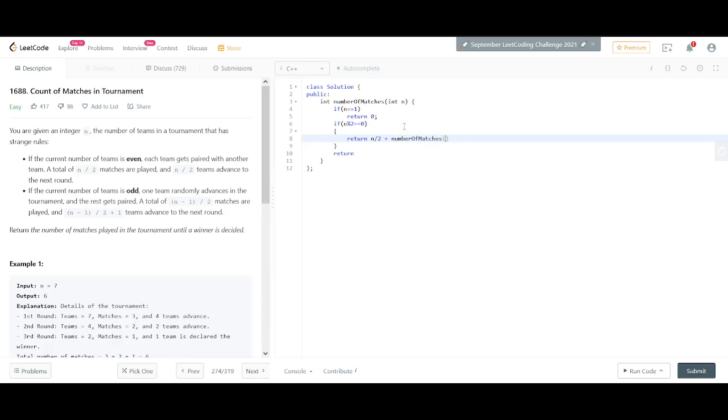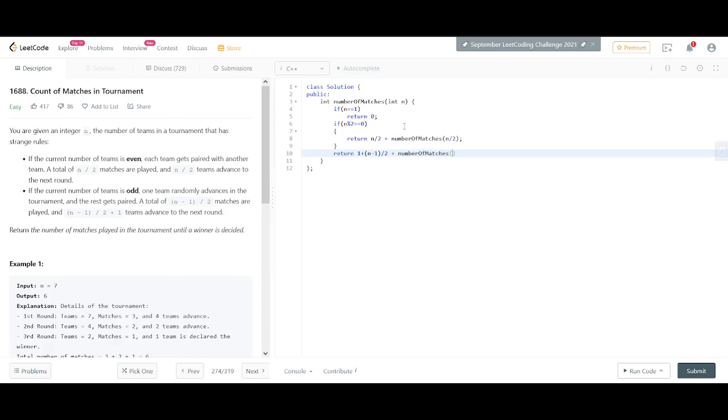And for how many teams? Since n by 2 teams qualify, we will call it for n by 2 teams. For the odd case, we'll have 1 plus (n minus 1) by 2 teams qualify. That will provide the number of matches that have occurred till now, and we'll call it for the remaining leftover teams.